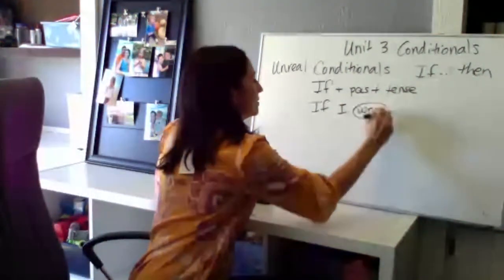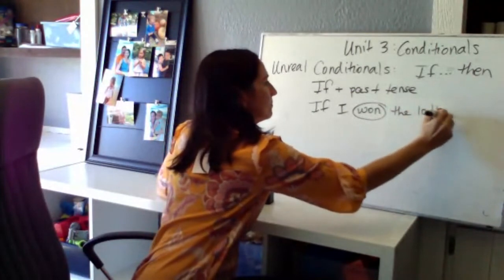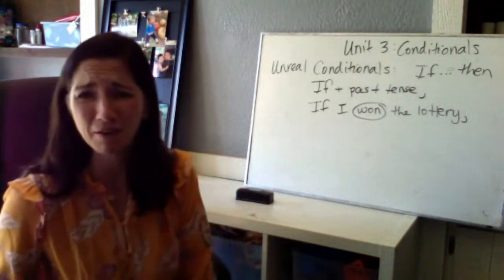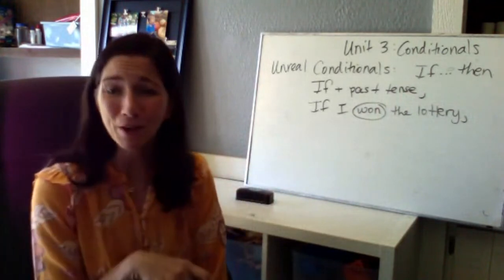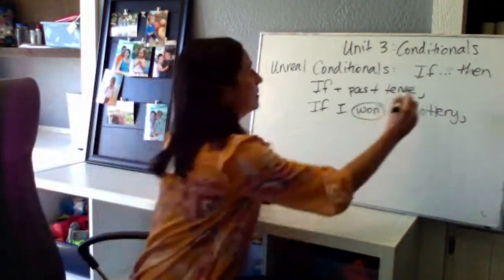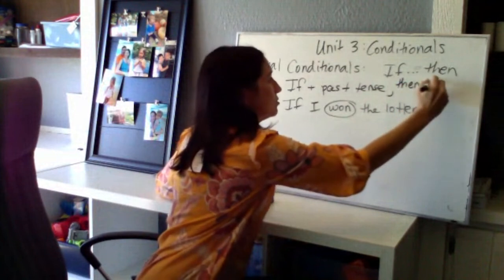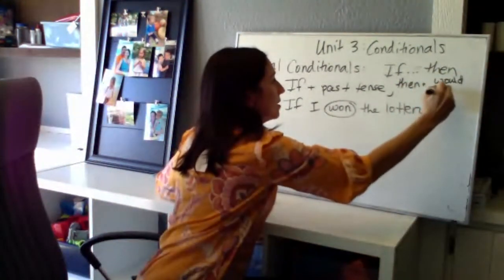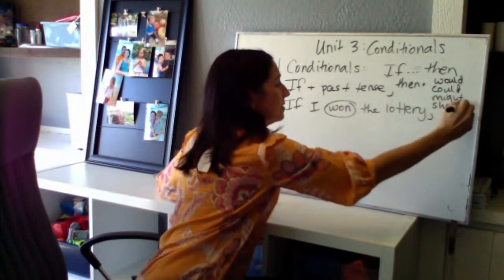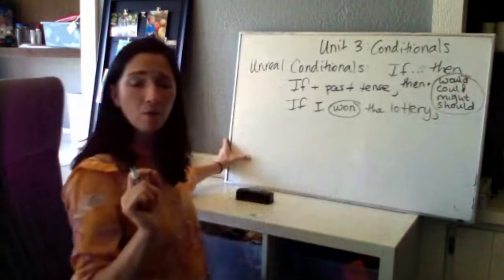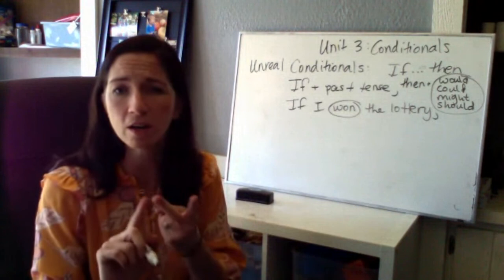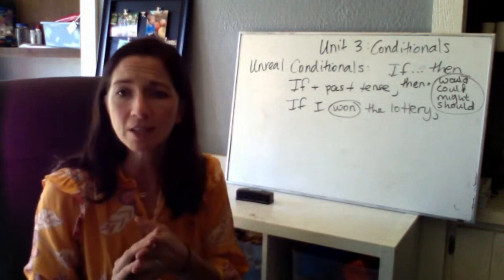If I won the lottery. Did I win the lottery? No. I never win the lottery. I don't play the lottery. If I won the lottery, it's unreal, imaginary. What would happen? What could happen? What might happen? So we usually use would, could, might, or should. Okay, so these are important. You have to memorize the specific modals that are used with the unreal conditional. Would, could, might, or should. And these are used in the result.